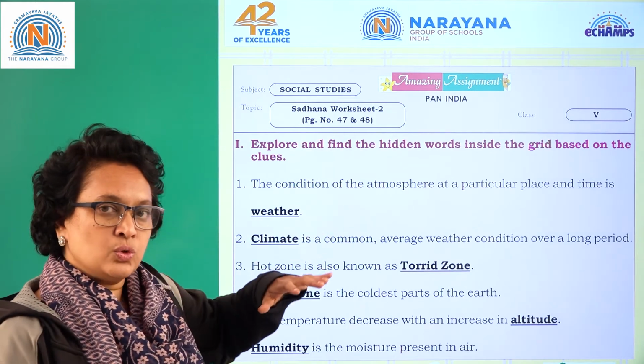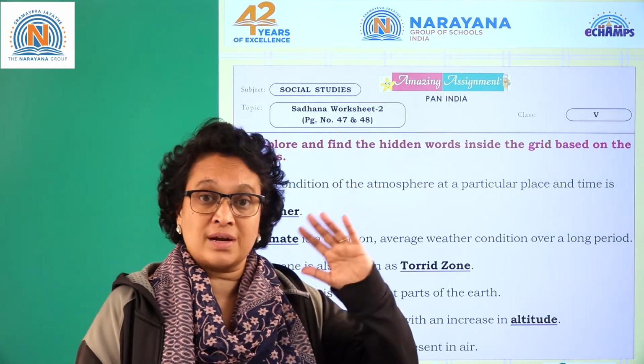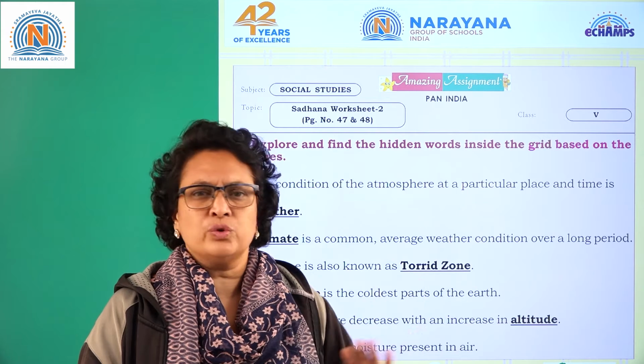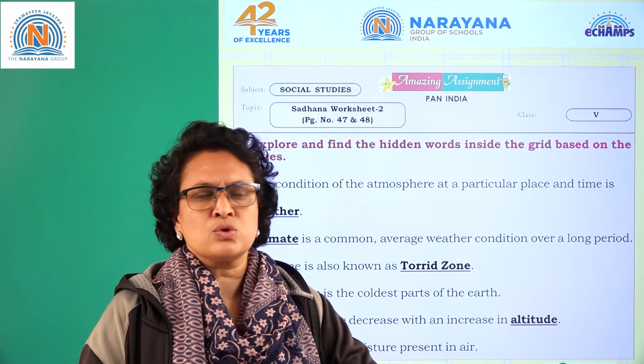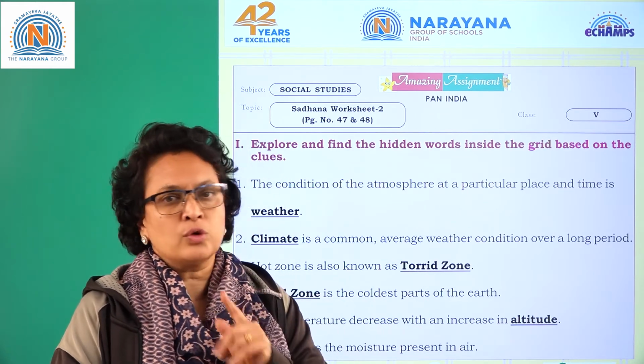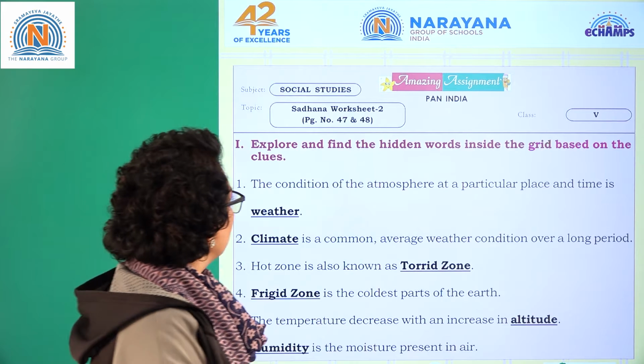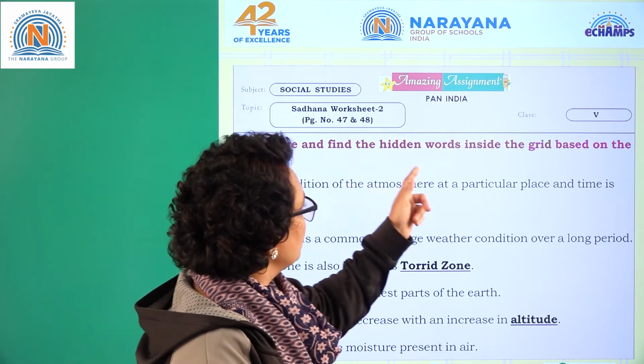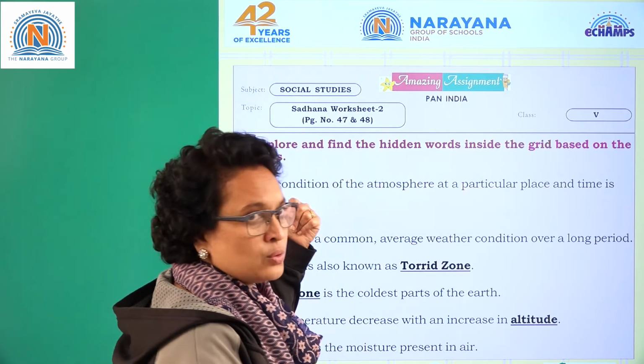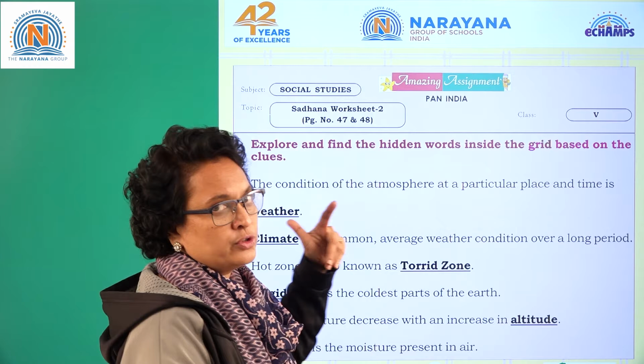Okay, so once you know the whole textbook, when you understand the lesson, you can play with all the assignments, all the question answers, but you need to be thorough with your content. So let's begin here. Explore and find the hidden words inside the word grid from the clues. You need to read the clues and find them.